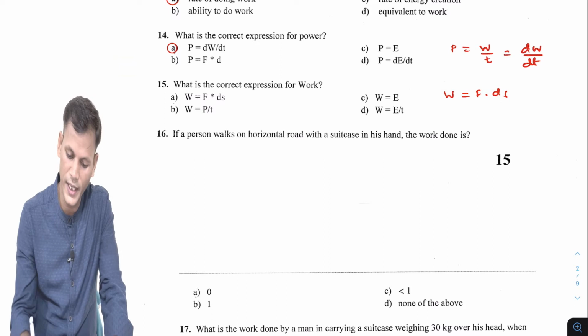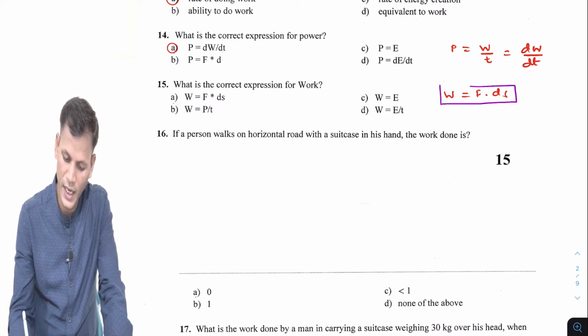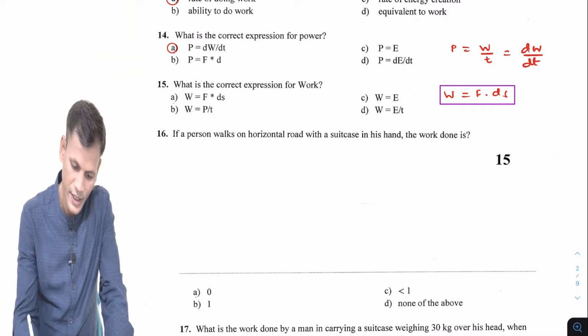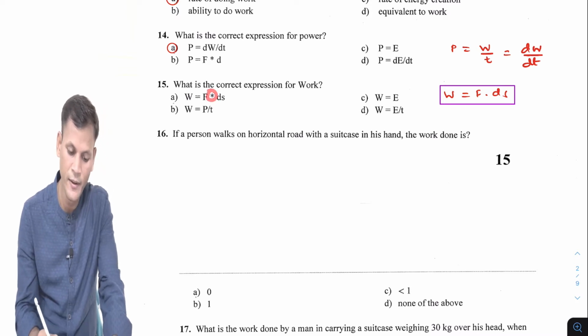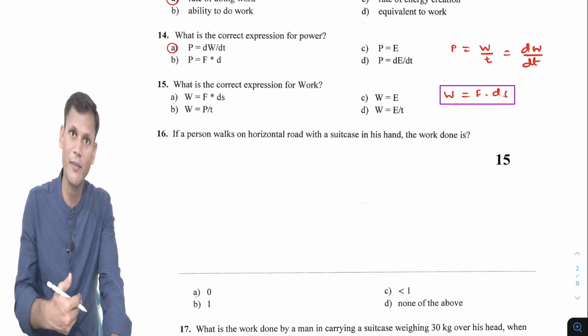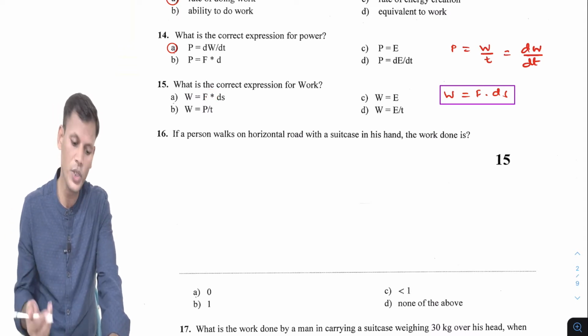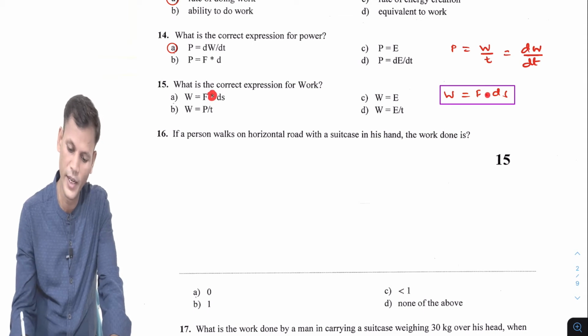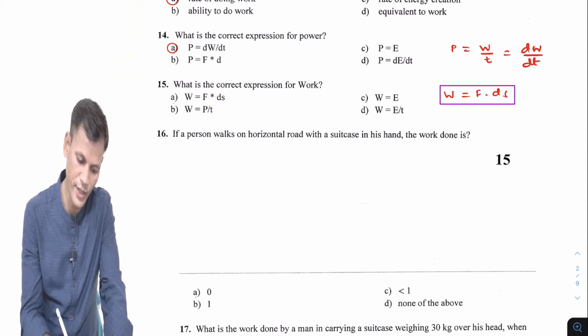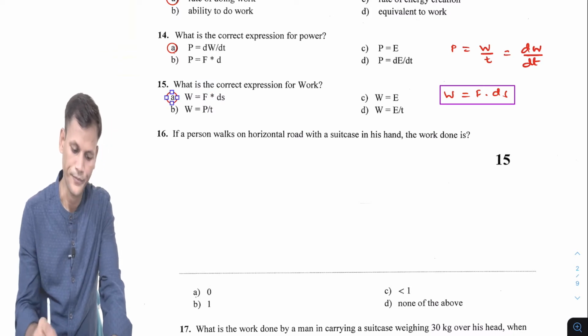Here an asterisk mark, or a star mark, both terms we use. Asterisk means 'into' over here. This star-like thing is the asterisk mark. So of course the answer will be A.